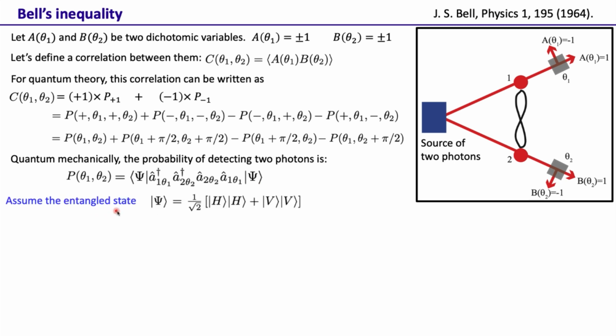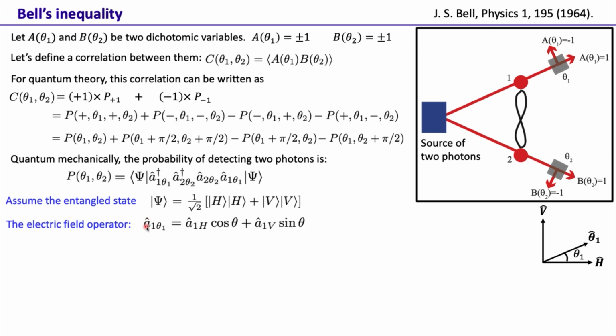We'll assume that the entangled state that we have is this one, 1 over root 2 (HH plus VV), although we can take any other entangled state, but at least in this example we'll just take HH plus VV as the entangled state. Now what about this A1(θ1), the electric field operator? We know this is the horizontal, vertical, and that's the θ1 direction, and we know the modal decomposition works pretty much the same as the classical one.